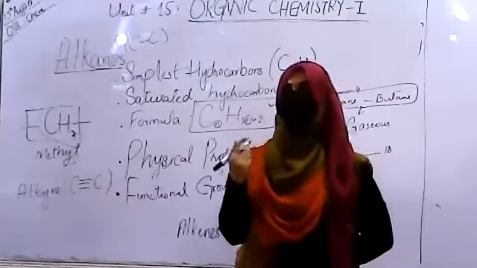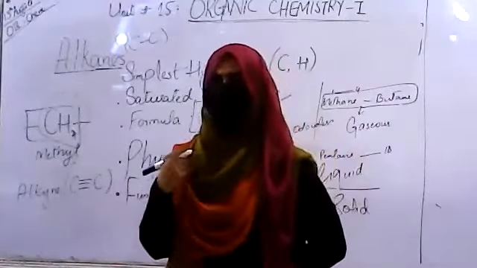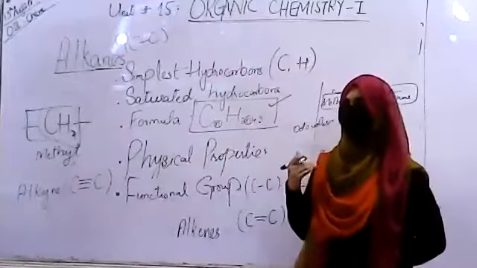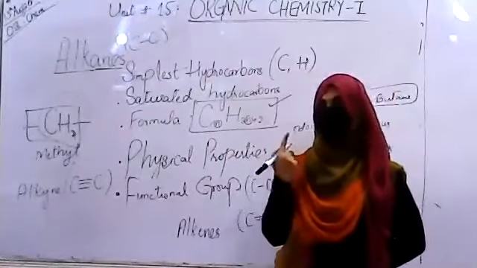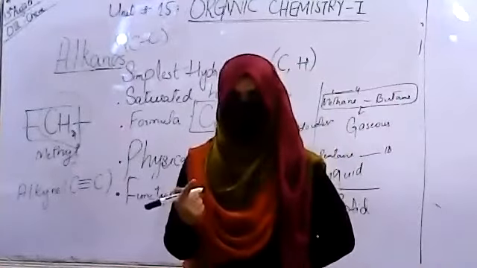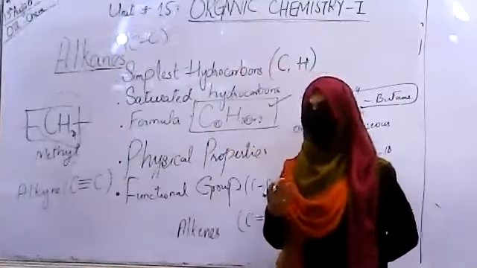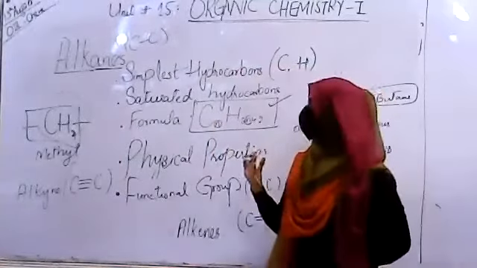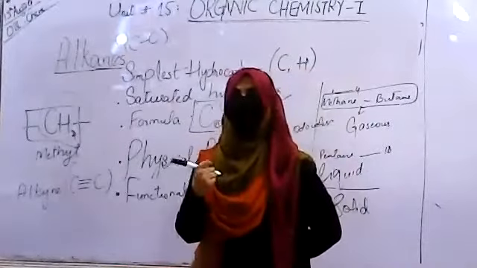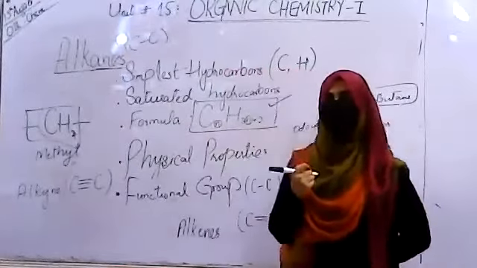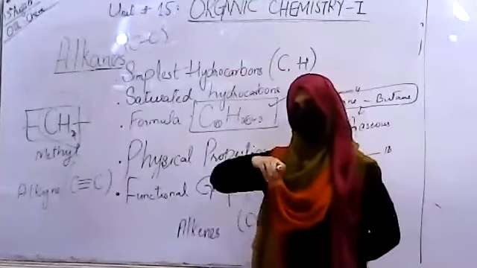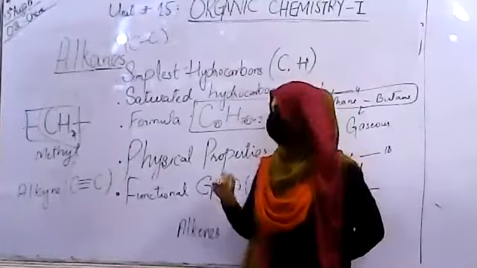If we are having at least one double bond, no matter whether all the remaining bonds are single or double, the series is alkenes. If we are having at least one triple bond, we have alkyne. If we are having both the double and the triple in the same compound, we will simply consider the compound as an unsaturated one, because it falls in both the categories, alkenes and alkynes as well.